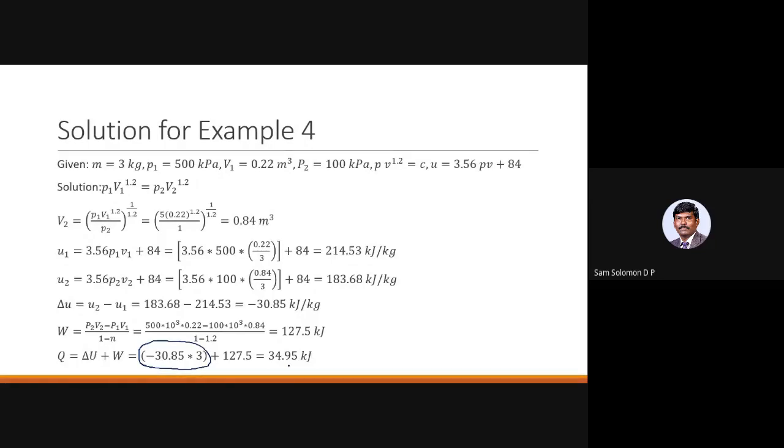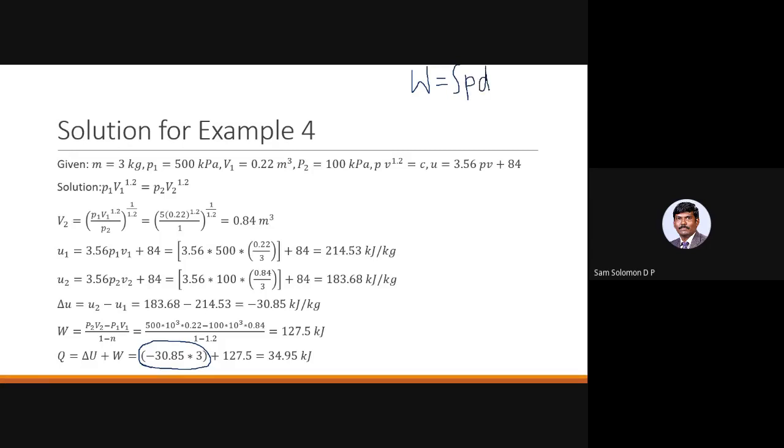The first subdivision, they said it is a quasi-static process. So if you remember, when we did our unit number 1, we said W equal to integral PdV is applicable only for a closed system undergoing a quasi-static process.